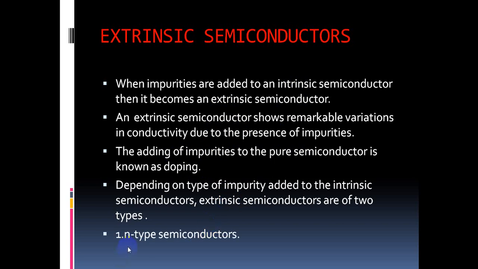Those are N-type semiconductors and P-type semiconductors. Okay, clear? So this is the total introduction of band theory of solids and classification of materials or solids, and differences between conductors, semiconductors and insulators.